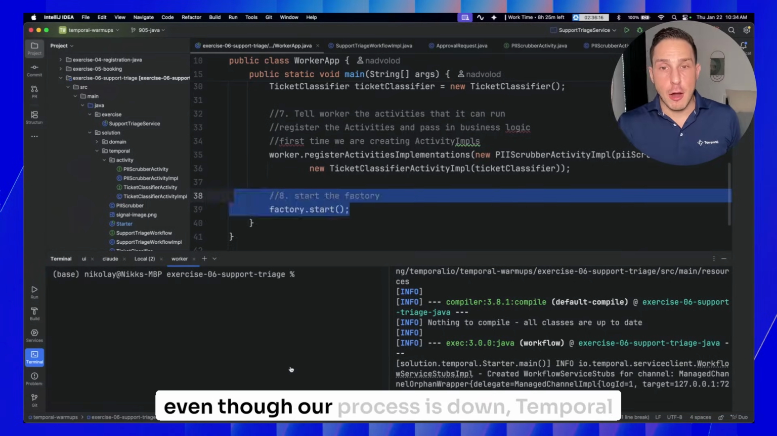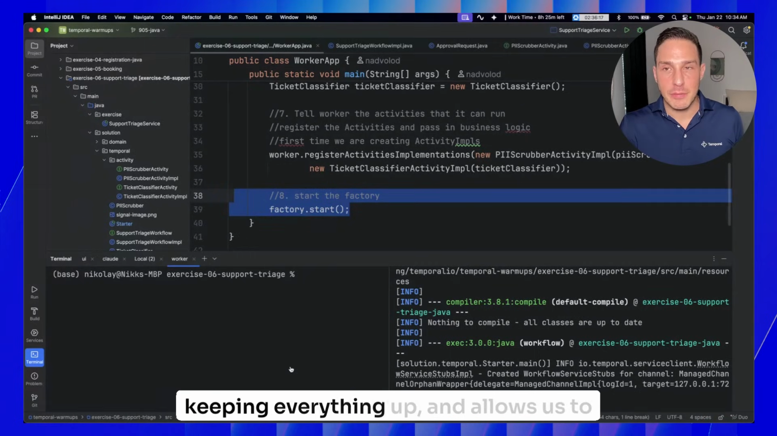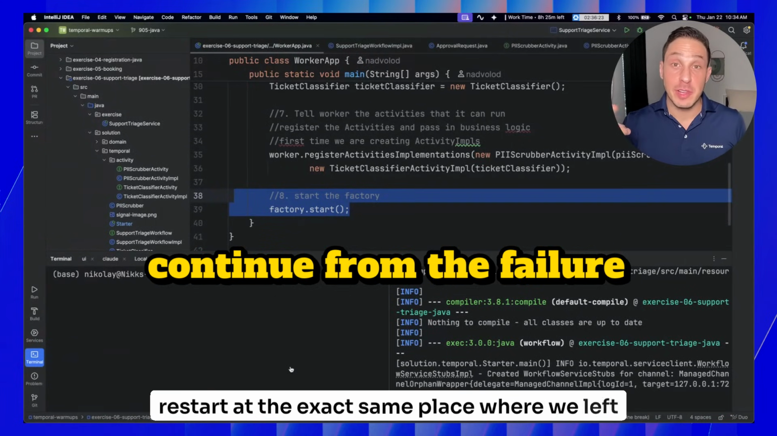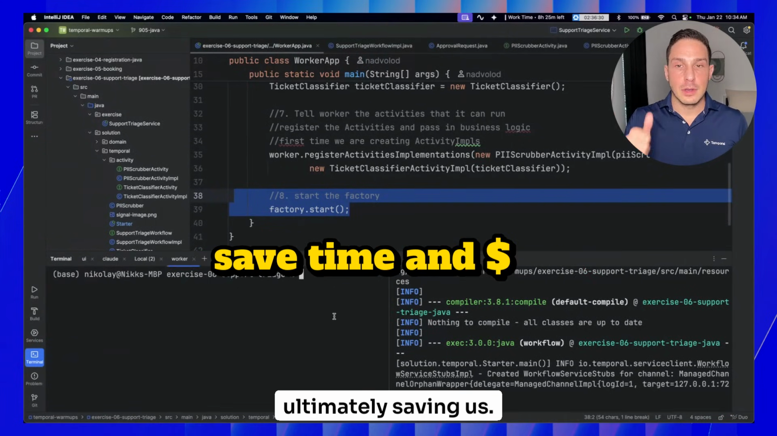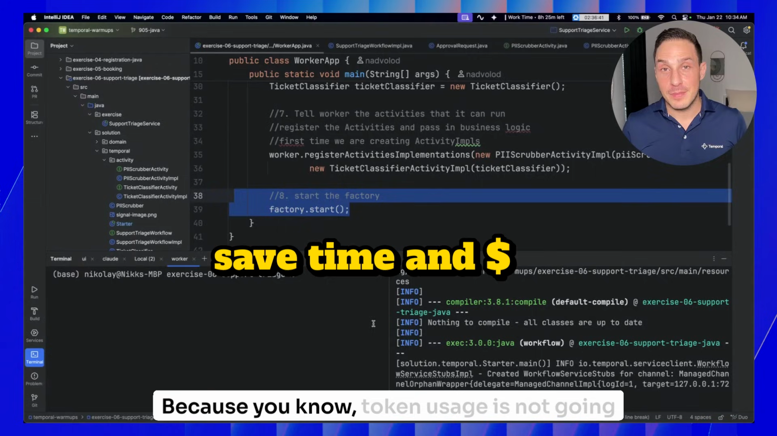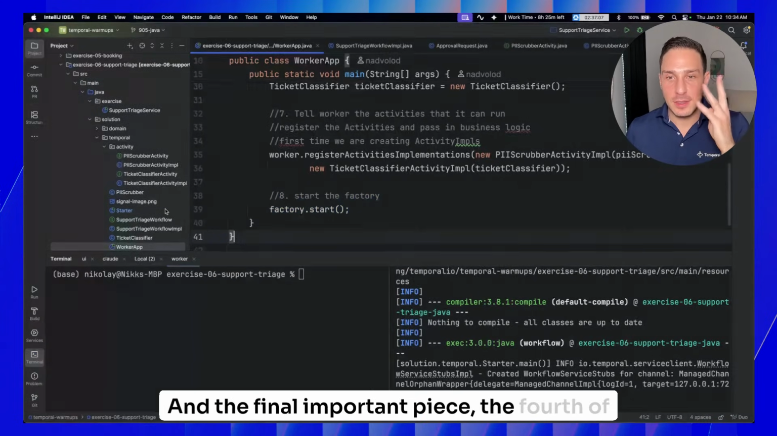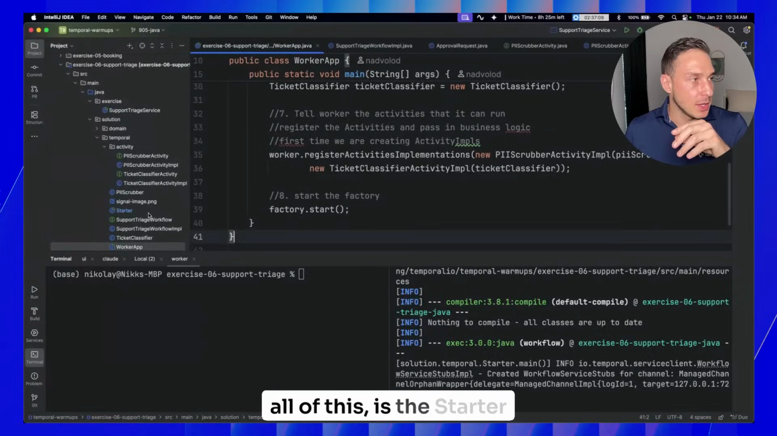Even though our process is down, Temporal is keeping everything up and allows us to restart at the exact same place where we left off, ultimately saving us time and money. Because token usage is not going down anytime soon. And the final important piece, the fourth of all of this, is the starter.